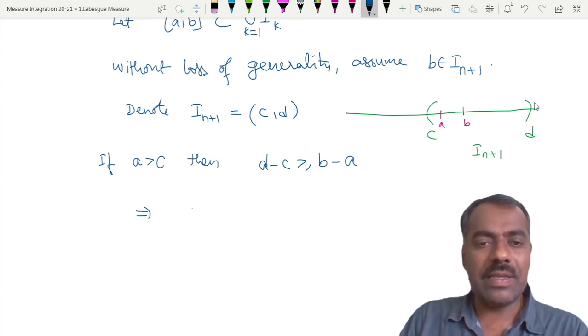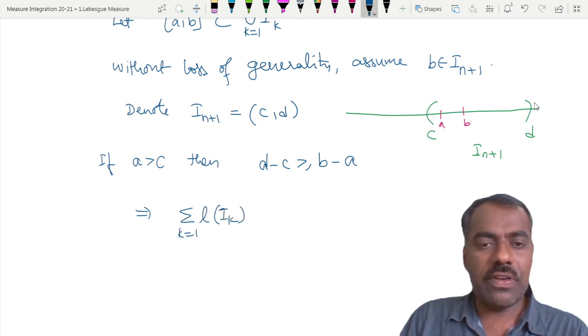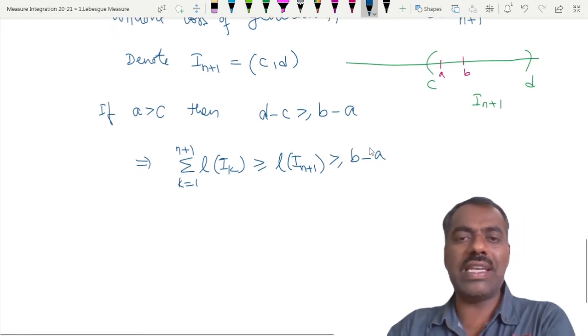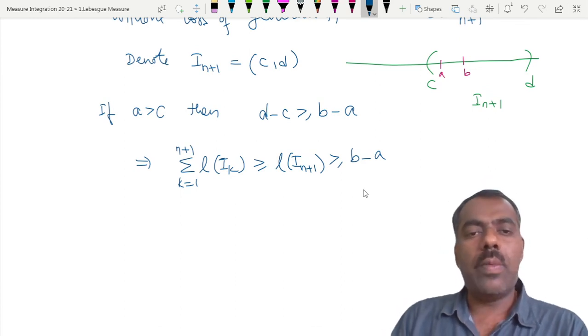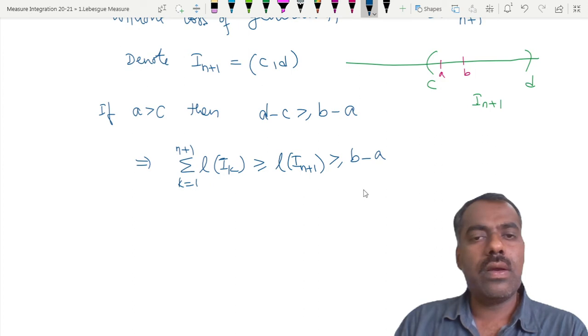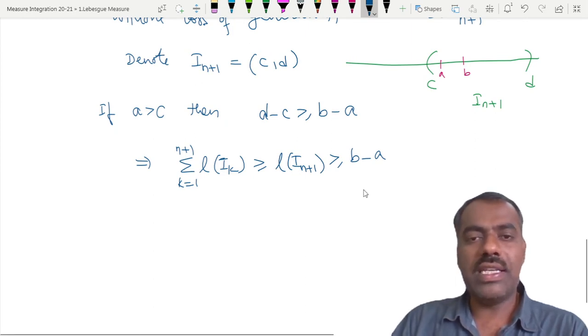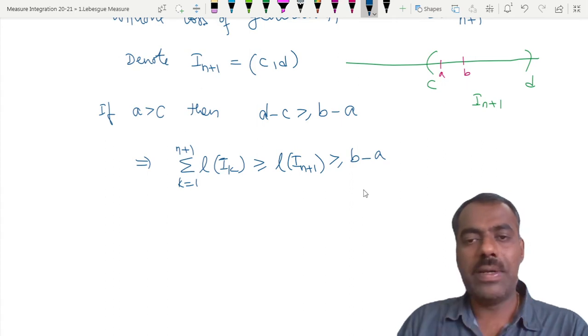This implies the summation of the lengths of Ik, k from 1 to n plus 1, is always greater than or equal to the length of I_{n+1}, which is d minus c, which is bigger than or equal to b minus a. How many of you understood this step? The sum of these n plus 1 interval lengths is of course bigger than or equal to the length of every interval in it.